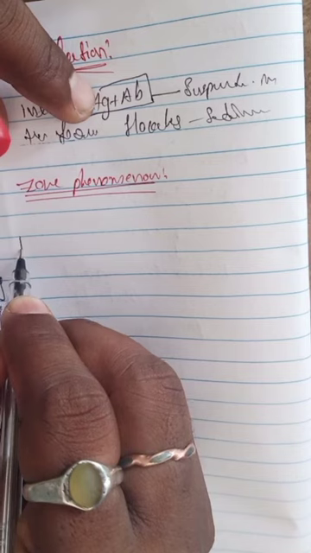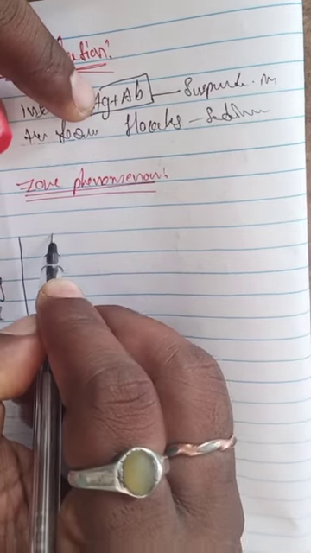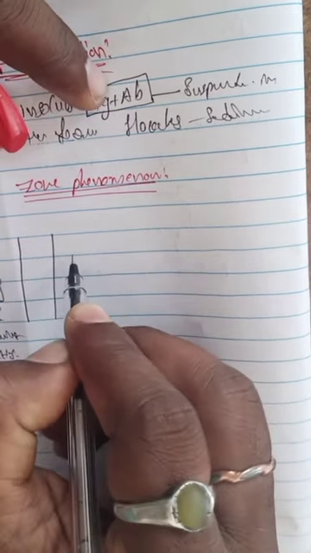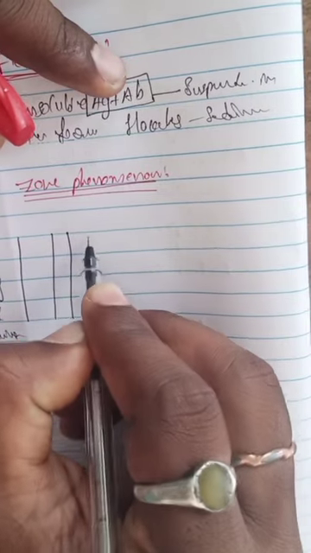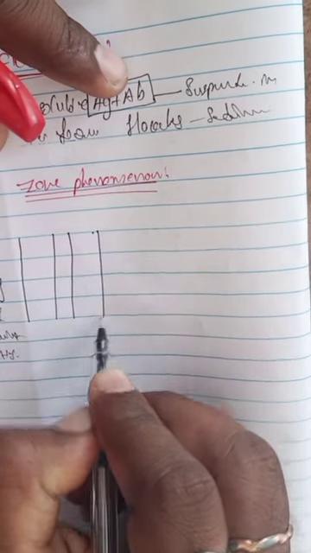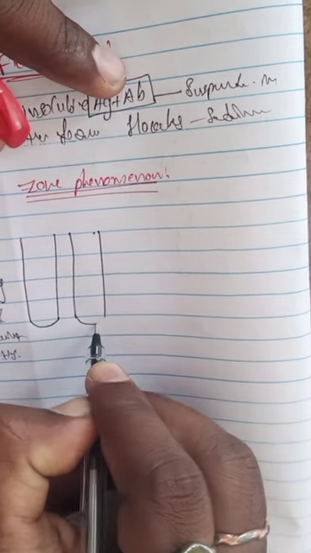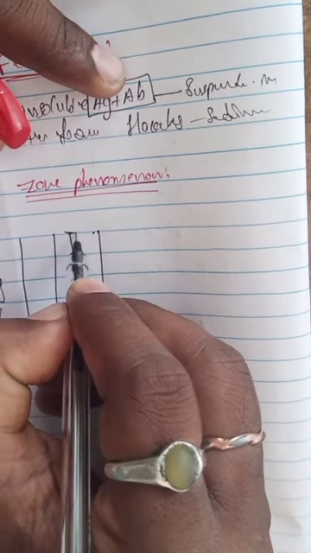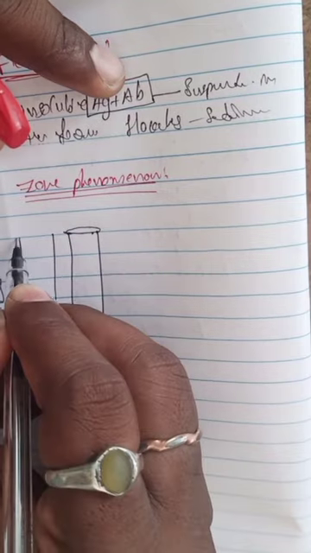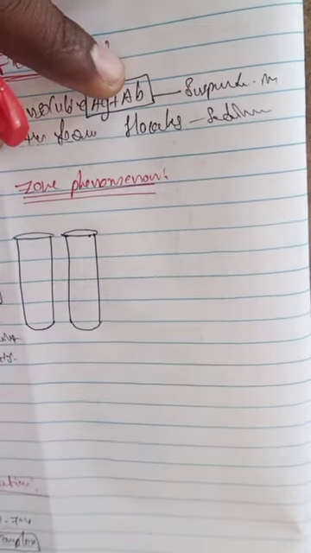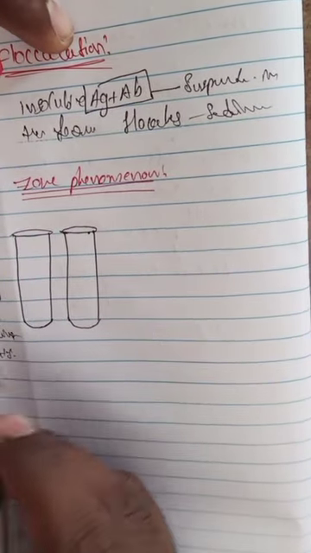We take one test tube, and here one more test tube. So these are the two test tubes.